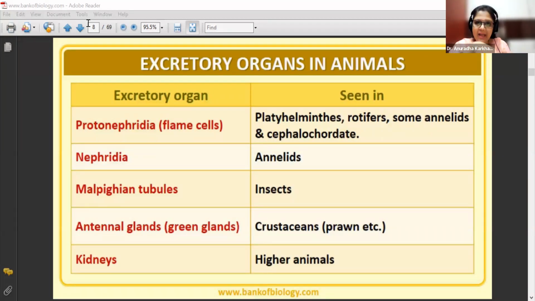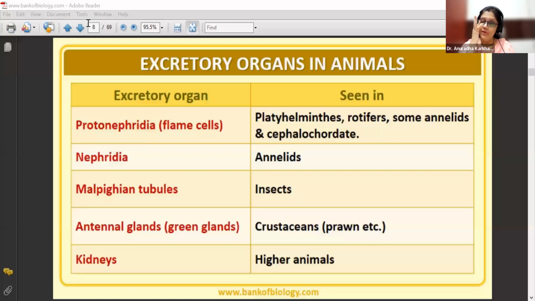Anyway, so they'll be having nephridia for their excretion. Malpighian tubules are going to be the excretory organs present in insects. Antennal glands, also called green glands, are present in crustaceans like prawns. So prawns are crustaceans basically. Kidney, of course. We all are going to have what? Kidney. Okay.